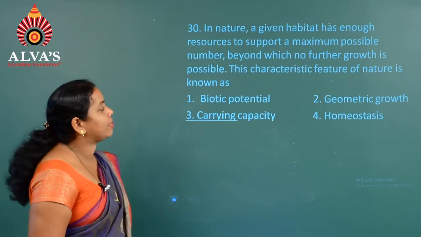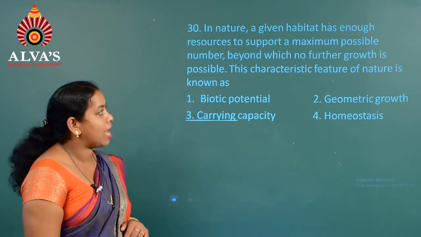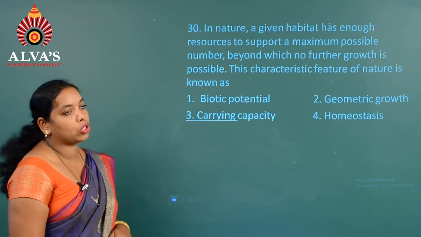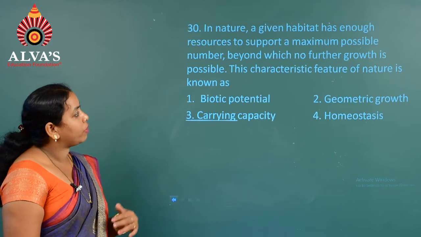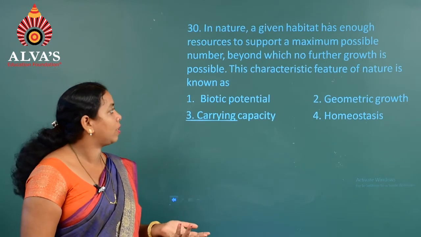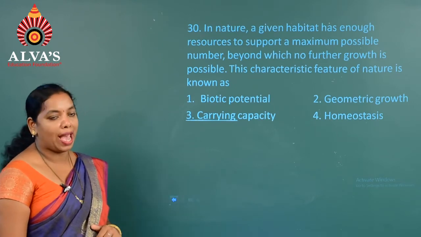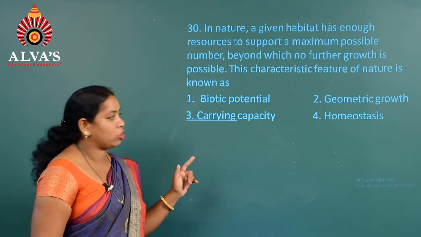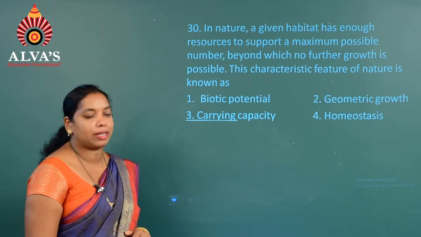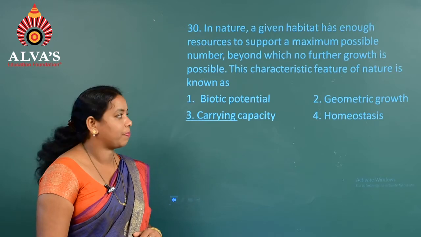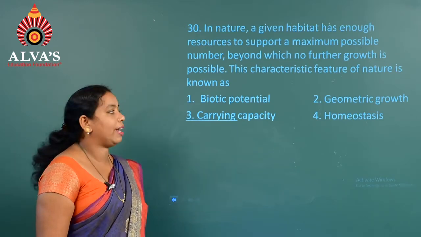Moving on to the next question, that is question number 30. In nature, a given habitat has enough resources to support a maximum possible number, beyond which no further growth is possible. This characteristic feature of nature is known as: first one, biotic potential, second one, geometric growth, third one, carrying capacity, fourth one, homeostasis. So here, if you consider the question, the right answer is the